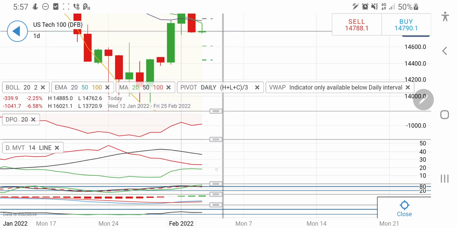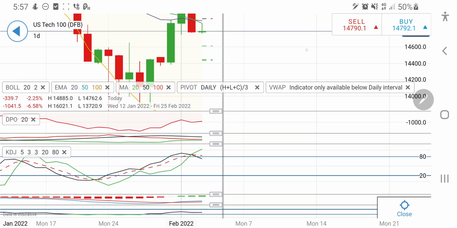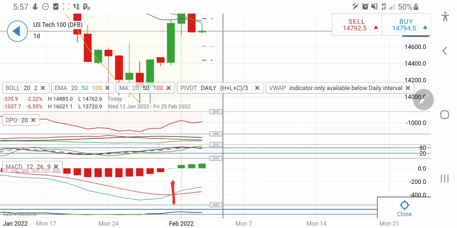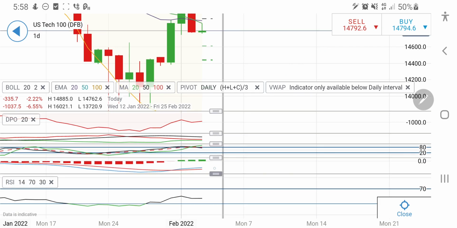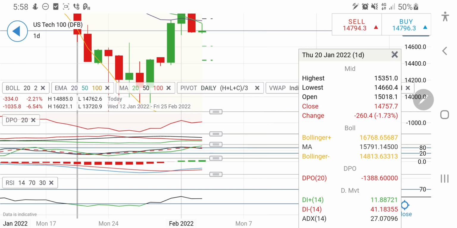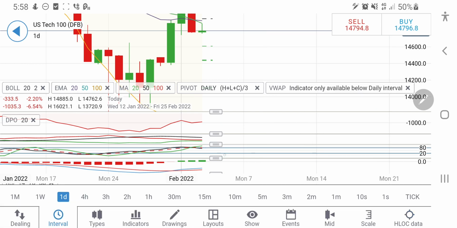Also looking at the DPO, it is in the sell zone, the directional movement is still in the sell zone, and look at the stochastic, still it is overbought and on the sell side. The red line has crossed over with the black line, and probably we might see a red candle, but yes, it can retrace again and enter into the bullish territory. And look at the MACD lines. The MACD lines are running parallel. So despite the drop, it is in the buy zone, remember, and it has not yet crossed over. So the indicators are giving a mixed indication, but yes, it is definitely the indicators have cooled off a bit.